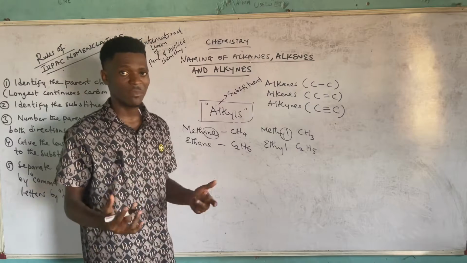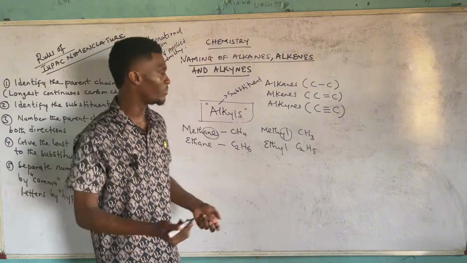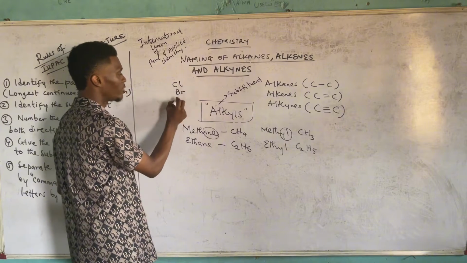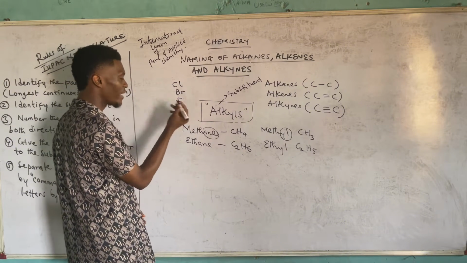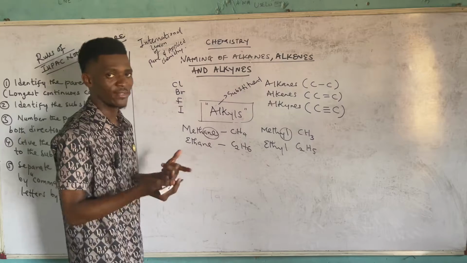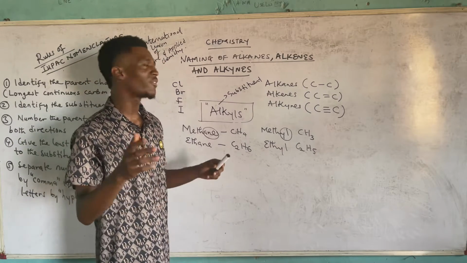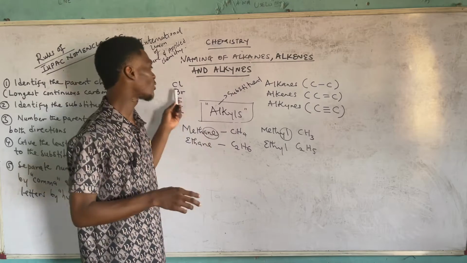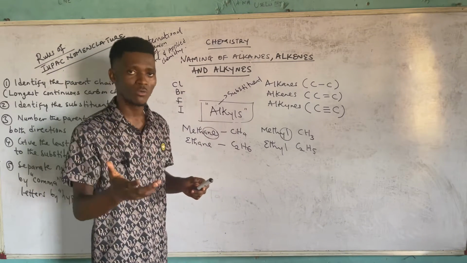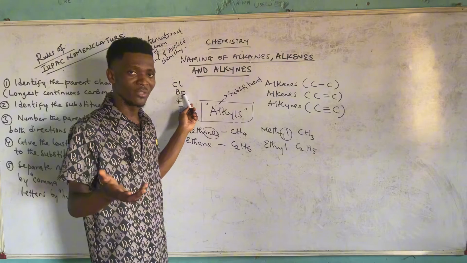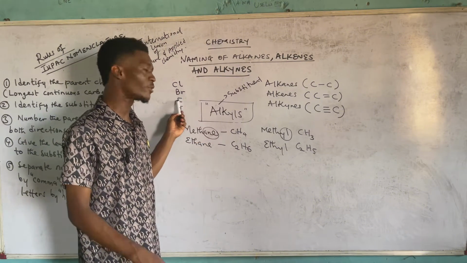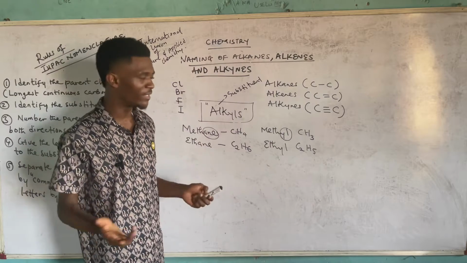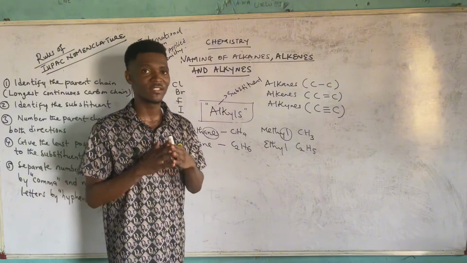Then you could have elements functioning as substituents, like chlorine, Cl, bromine, Br, fluorine, F, and I, which is iodine, and others. So when you have chlorine seated in an organic structure functioning as a substituent, you don't call it chlorine, you call it chloro. For this one, it's not bromine, it's bromo. For this one, it's not fluorine, it's fluoro. While this one is iodo, which is not iodine, when it is seated in an organic structure.